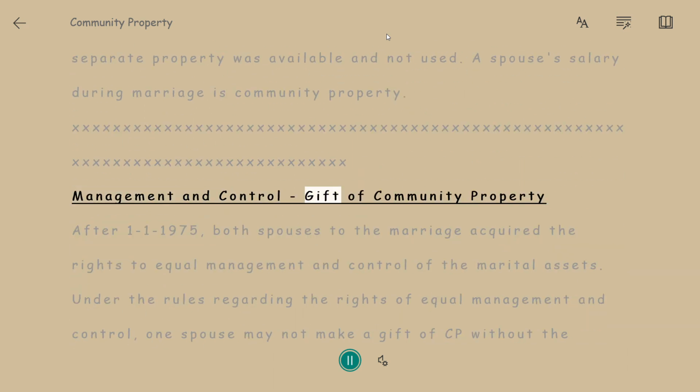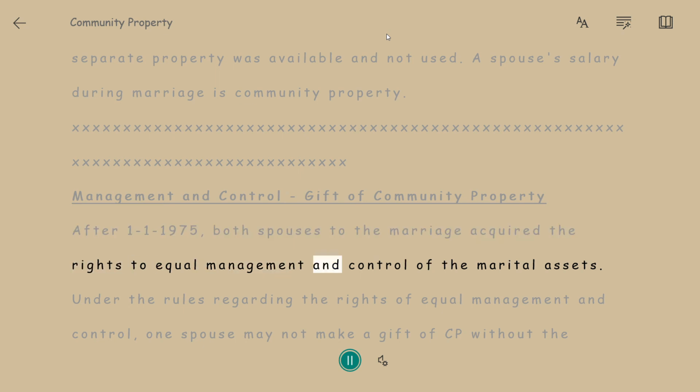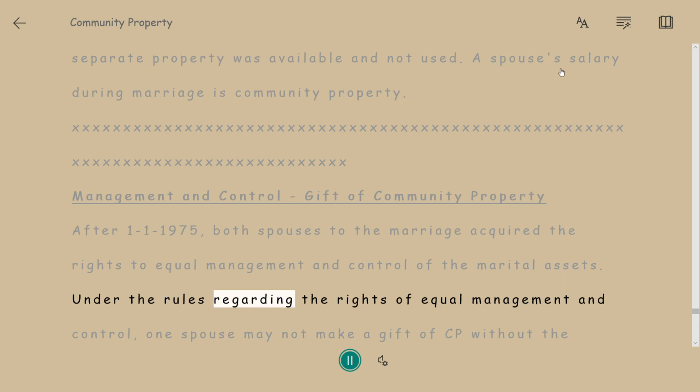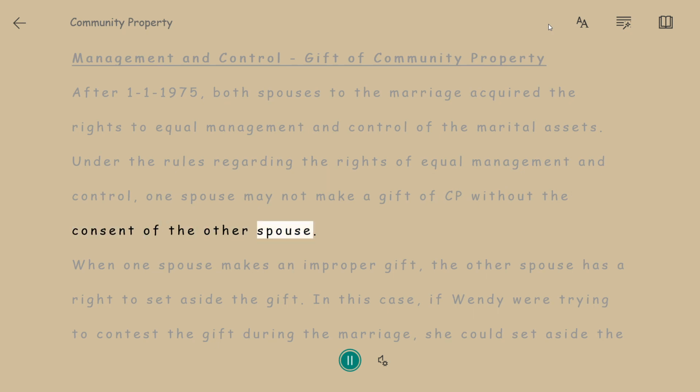Management and control, gift of community property. After January 1, 1975, both spouses to the marriage acquired the rights to equal management and control of the marital assets. Under the rules regarding the rights of equal management and control, one spouse may not make a gift of CP without the consent of the other spouse. When one spouse makes an improper gift, the other spouse has a right to set aside the gift.